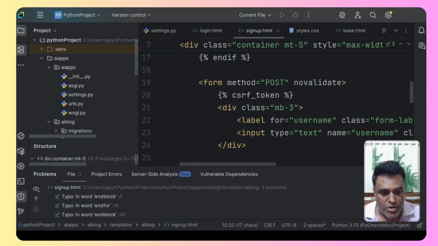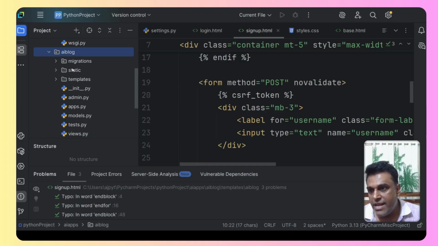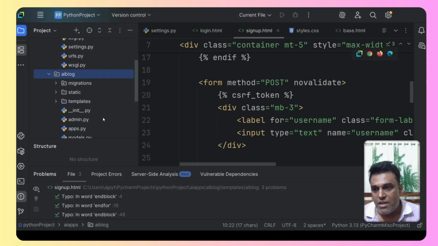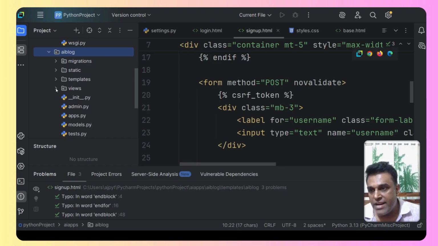Now we come to this file under the app, under the AI blog. We have a file, views.py. Inside that we'll be keeping all the backend code, but it is not feasible to keep everything inside one file. So I'm going to right click and delete this file. Now this file is deleted. Inside that AI blog app, I'll be creating a folder, in fact a package, and the name of the package will be views. As you can see, I have created this views folder.